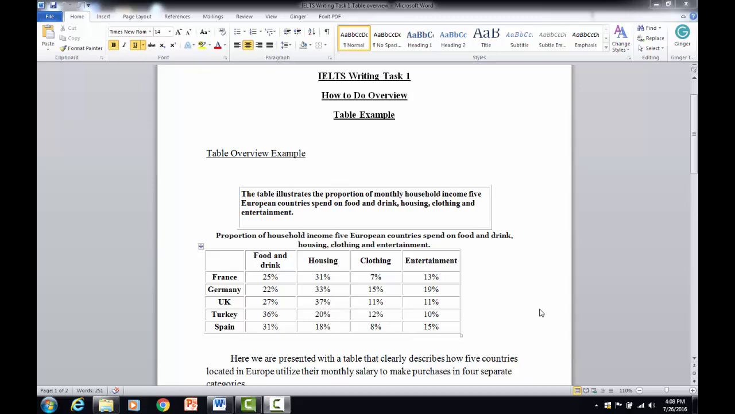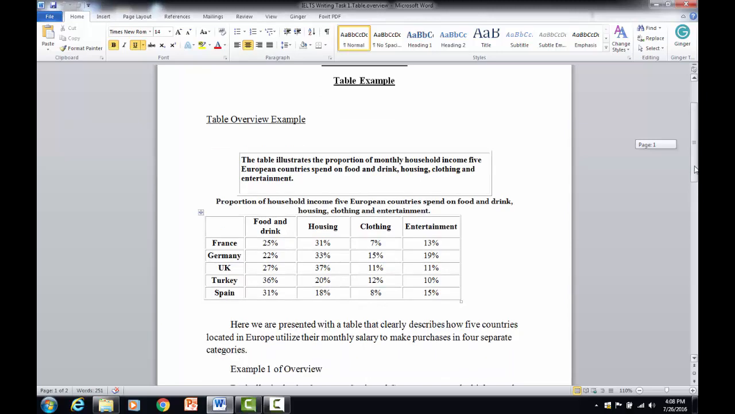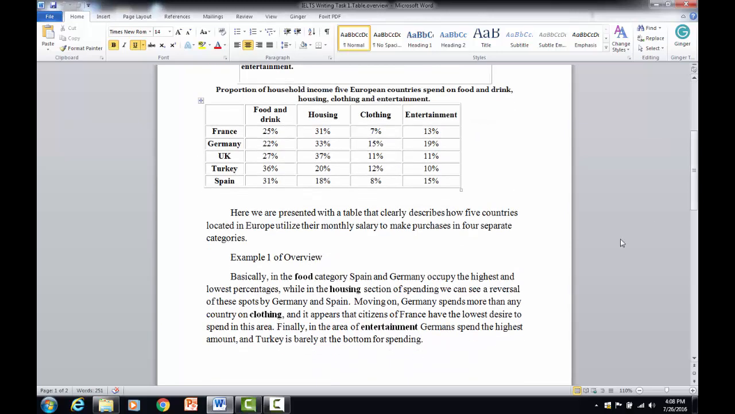Okay, everybody, we need to make a quick correction to our overview paragraph for the table here. In our previous lecture, when you look at the overview, it says basically in the food category, Spain and Germany occupy the highest and lowest percentages, while in the housing section of spending, we can see a reversal of these spots by Germany and Spain. We have a correction we have to make to the first sentence, everyone.